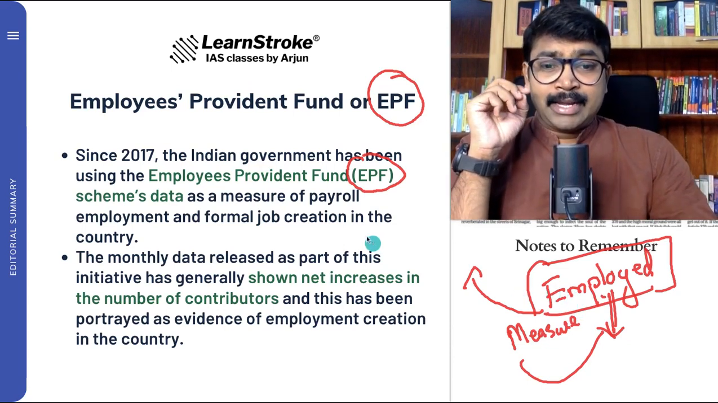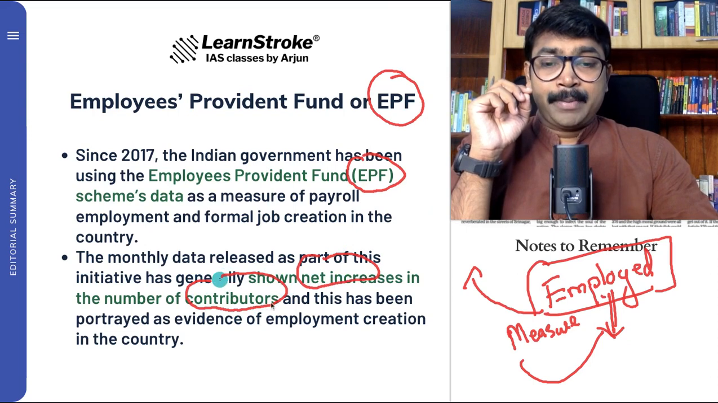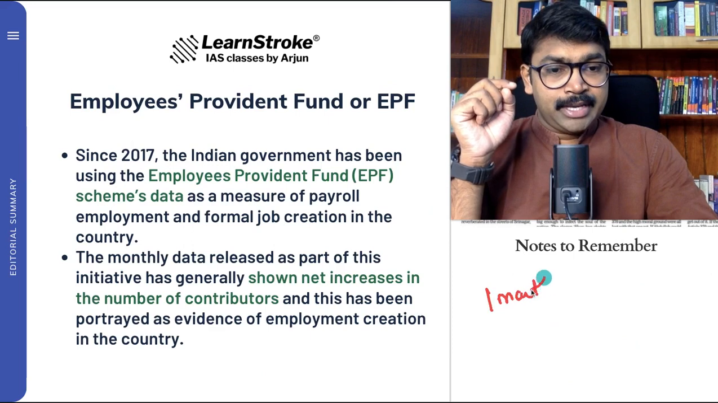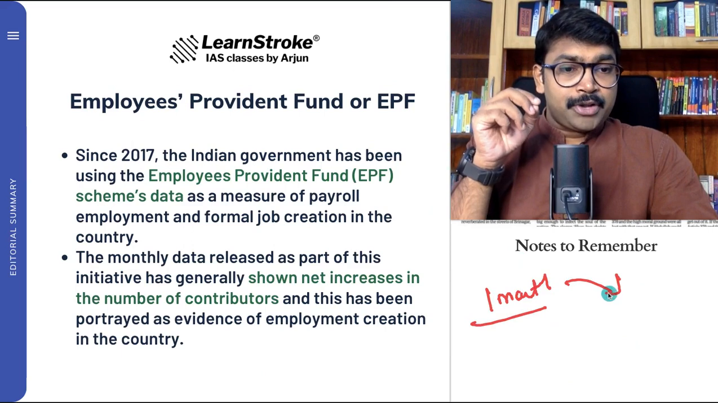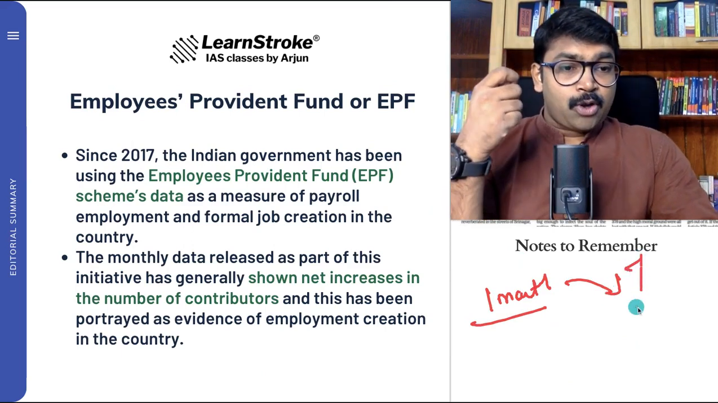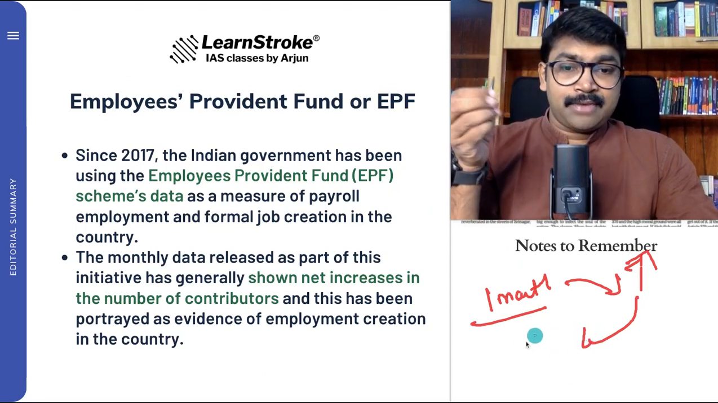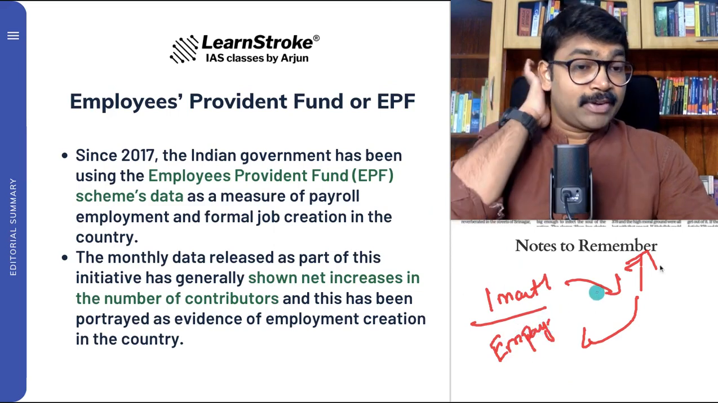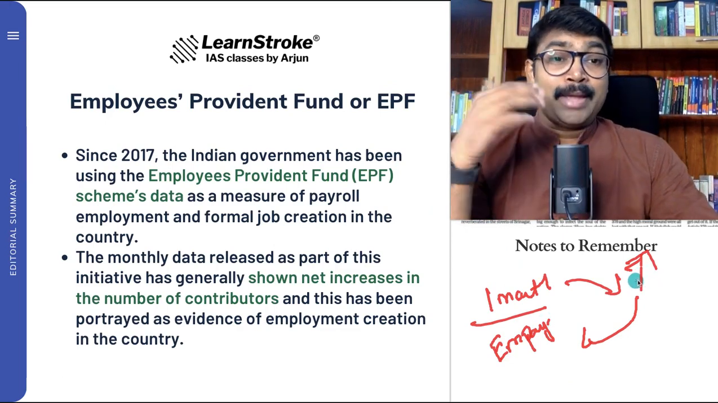The monthly data released as part of this initiative has generally shown a net increase in the number of contributors, and this has portrayed employment creation. When you compare each month's data, you see that the contribution to EPF has increased. When the contribution has increased, they have analyzed that employment must also have increased. Is it right or wrong? This may not be the right situation.